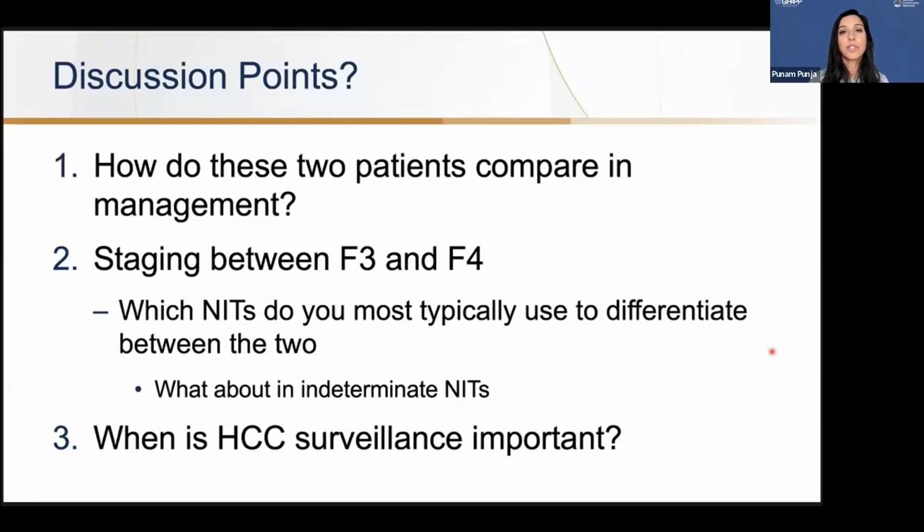As I mentioned earlier, if you do have access to an MRI elastography, that will help differentiate between the two. Anytime that there's indeterminate non-invasive testing, a liver biopsy is always an option. And when is HCC surveillance important?